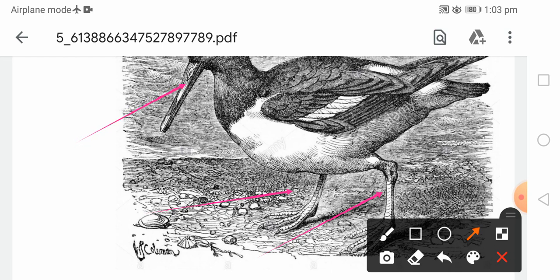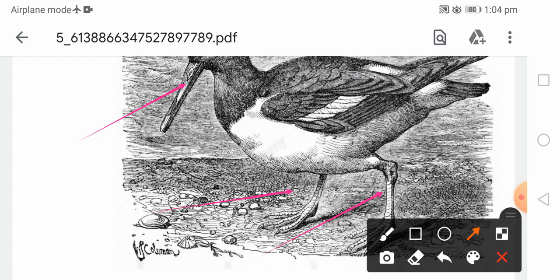Here, one very important part of the body of the bird is the beak. The beak acts as a hand, just like our hands, which perform different functions. Similarly, the beak is important for the survival of the bird. In the class Aves, more than 9,000 different species exist, present in different parts of the world.